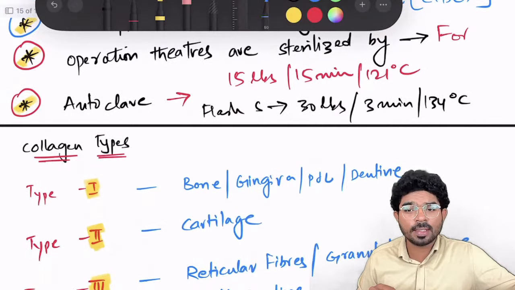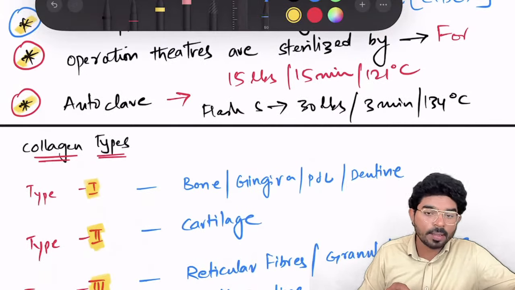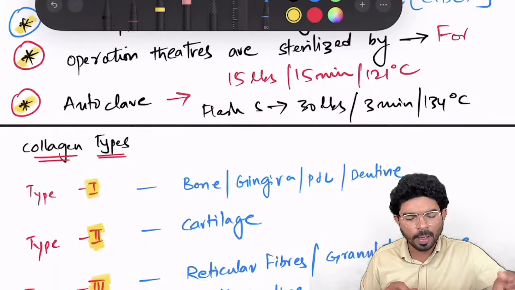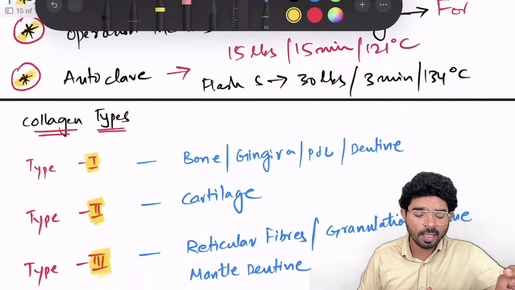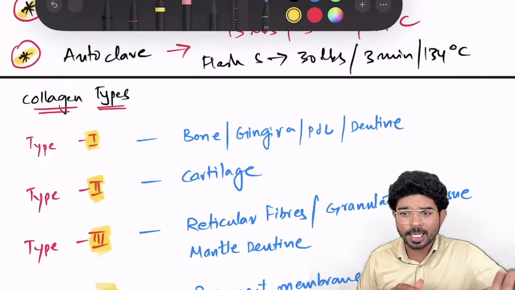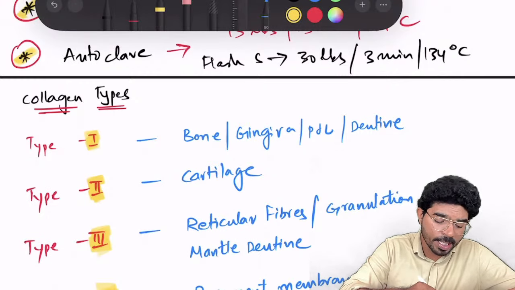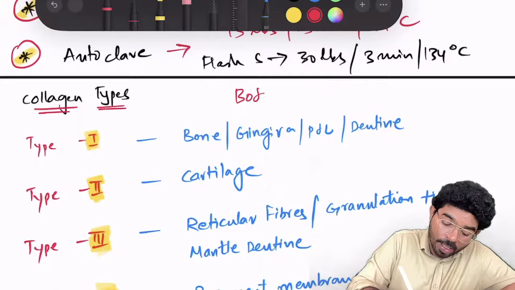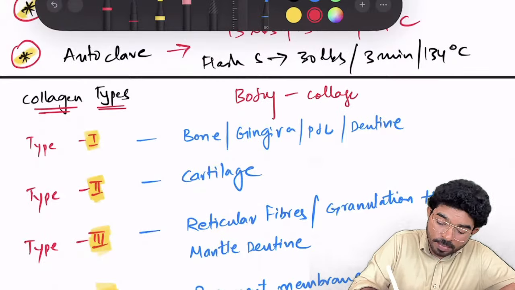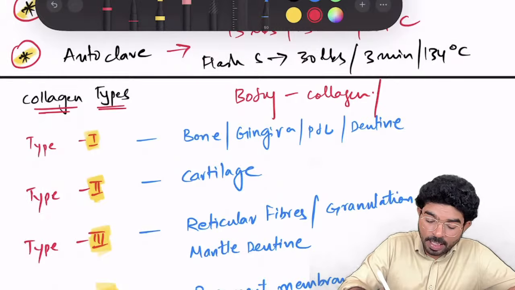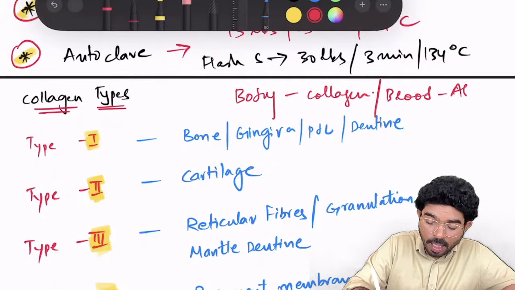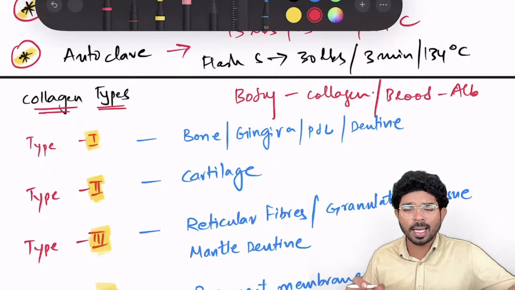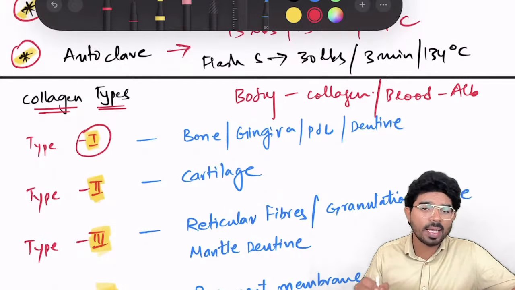Then comes collagen types. Type 1 is the most predominant type of collagen present in the human body or in most of the dental structures. Collagen is the most predominant protein present in the entire body. The most predominant protein in the blood is albumin. So see whether they're asking body or blood. Body is collagen, blood is albumin. If they're asking predominant type, your answer is type 1.